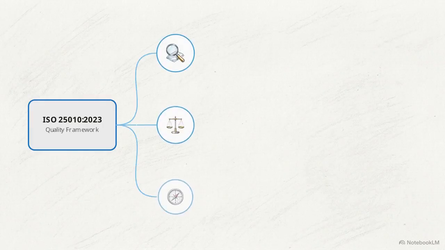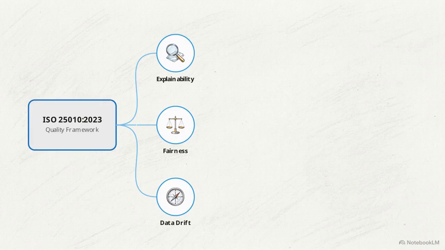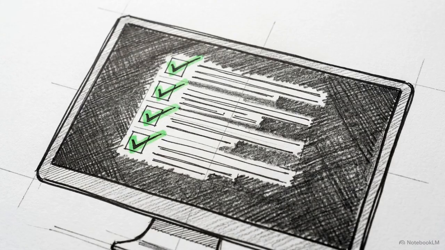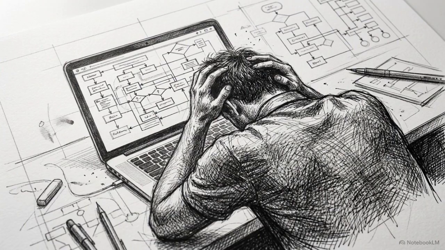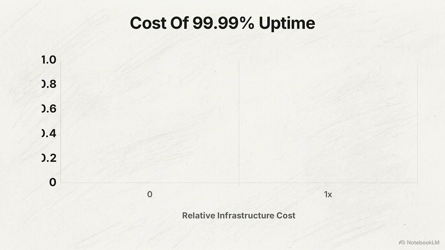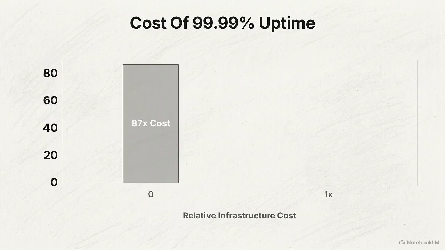To quantify these boundaries, we use the ISO 2510 framework as a starting point, and then add AI-specific attributes. We define parameters for model explainability, fairness, and data drift, attaching measurable targets and specific consequences if the system fails to meet them. Large language models are highly effective at generating comprehensive checklists for these attributes, but they fall into a dangerous trap. Because their training data is full of massive, enterprise-scale documentation, they will confidently suggest targets that don't match your reality. This chart shows the difference between two availability targets.